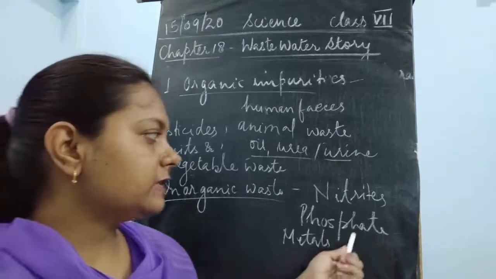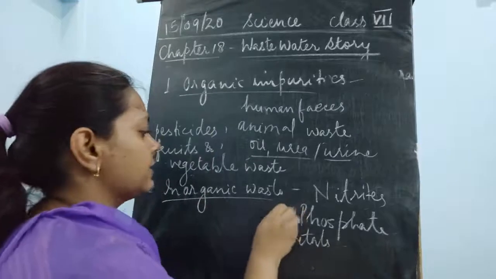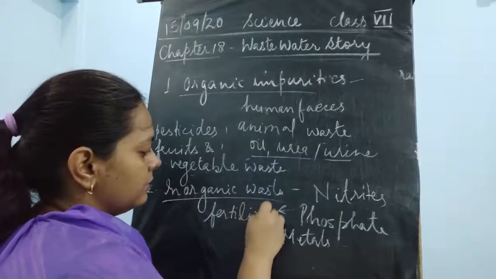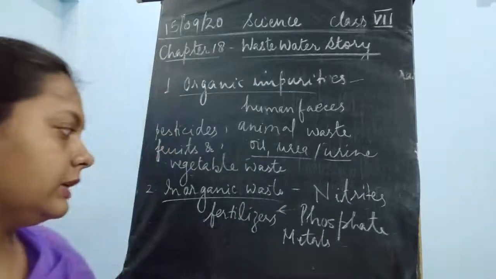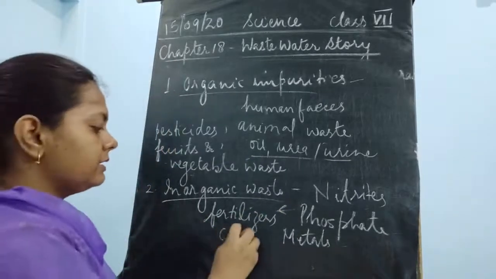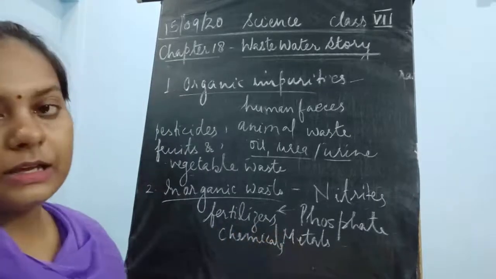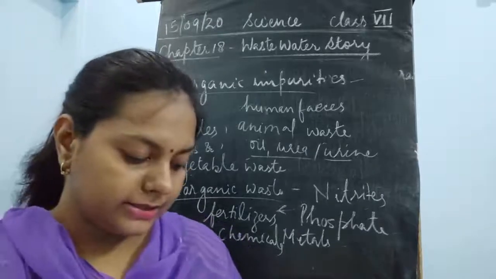Similarly, phosphates and nitrites are chemicals which are present in fertilizers actually. So you can include the fertilizers. This could include fertilizers, and this could include different chemicals from the factories. Okay, many things are there which are going to be included in this point. Many inorganic wastes could be there.